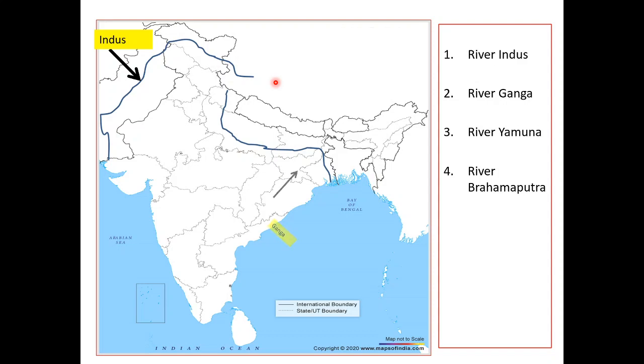The next and most important river in India is river Ganga. It is the pious, holy river of India, and it is one of the longest rivers, the longest river in India. It originates in Gangotri Glacier in Uttarakhand, and it has a length of around 2,704 kilometers, from Gangotri to Bangladesh. It drains into the Bay of Bengal, joined with the Brahmaputra river.